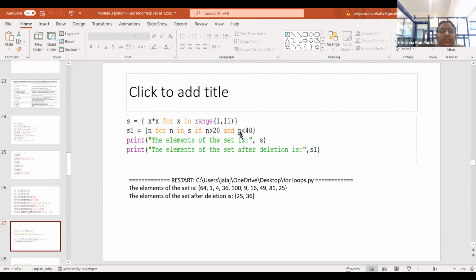The elements which are out of this range are not displayed in your set S1. So the elements of the set after deletion are 25 and 36. 25 is 5 square and 36 is 6 square. I cannot include the rest of the elements because they are out of the range. Am I clear?